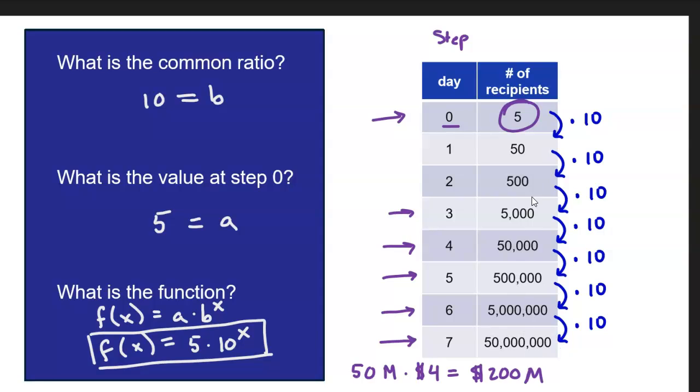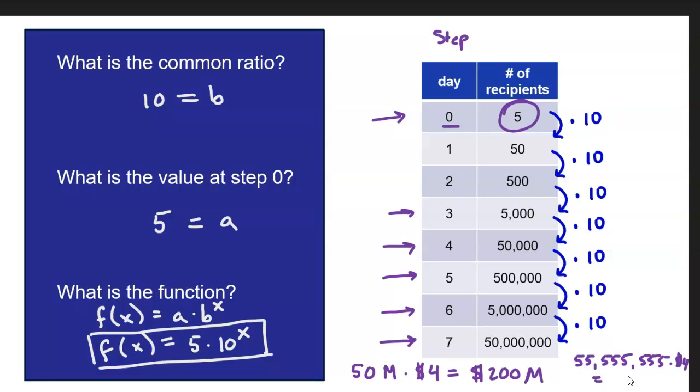So if we add all these together, we get 55,555,555. So we'd actually get 55,555,555 times $4.